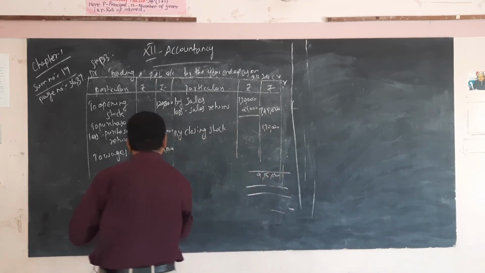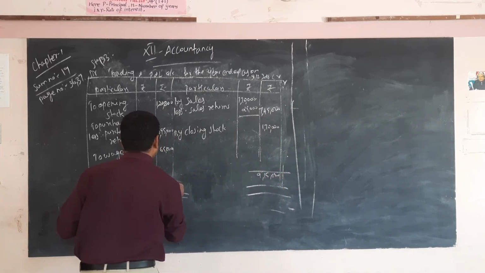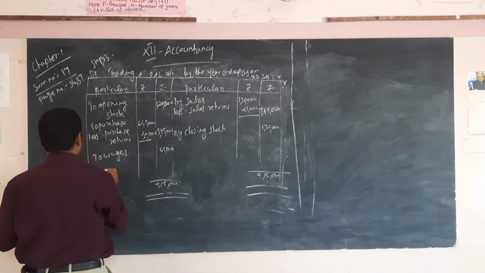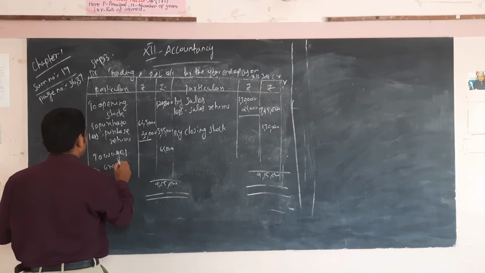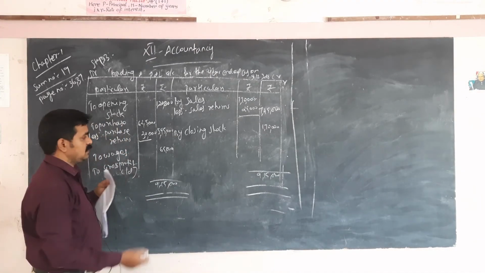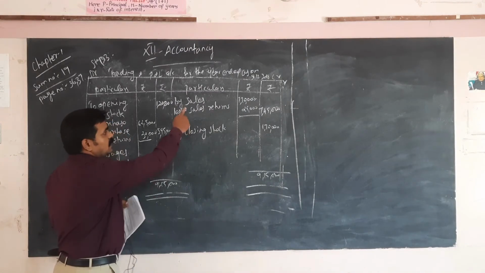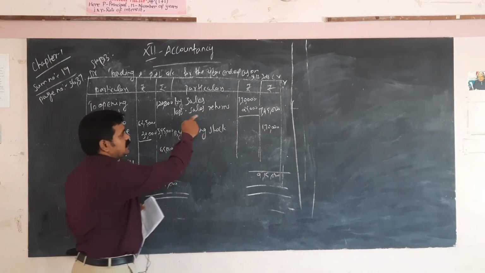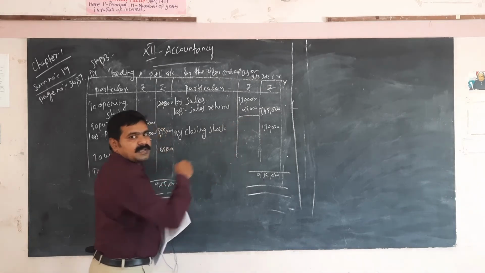Totally 9,15,000. Here also 9,15,000. So the difference is the gross profit, a transfer to profit and loss account. Sales now 7,70,000, but sales return is given for 25,000.